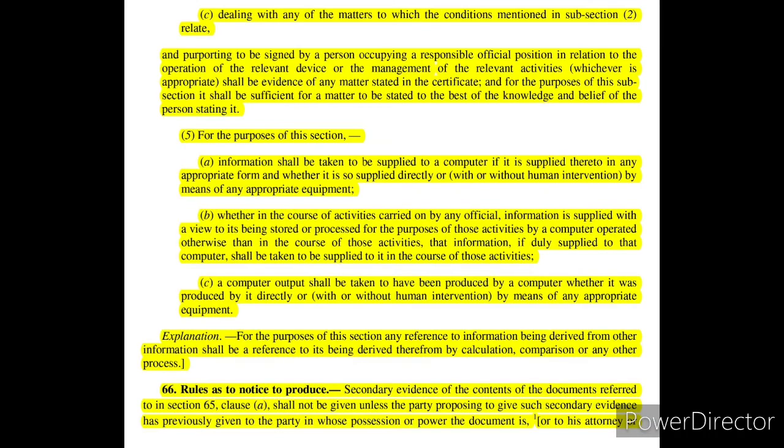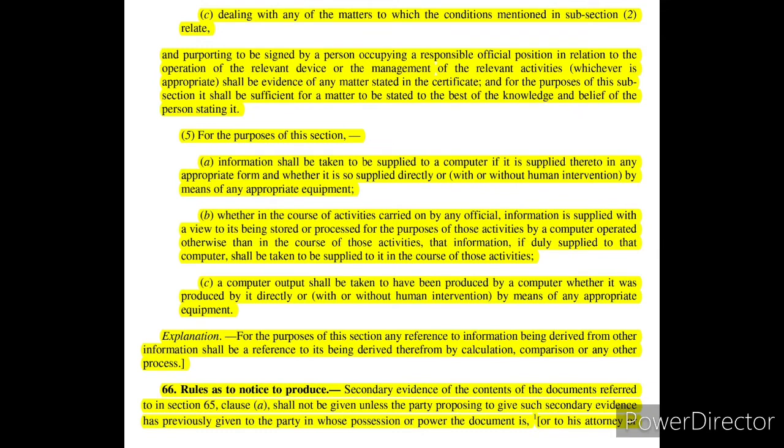Let's move on to section 66, which talks about rules as to notice to produce. It says secondary evidence is not to be given unless notice to produce the original is given to the party holding it or his attorney. So section 66 provides the guideline that wherever secondary evidence is to be given, it shall be given only after giving notice to produce the original, and that notice shall be given to the party holding it or his attorney.